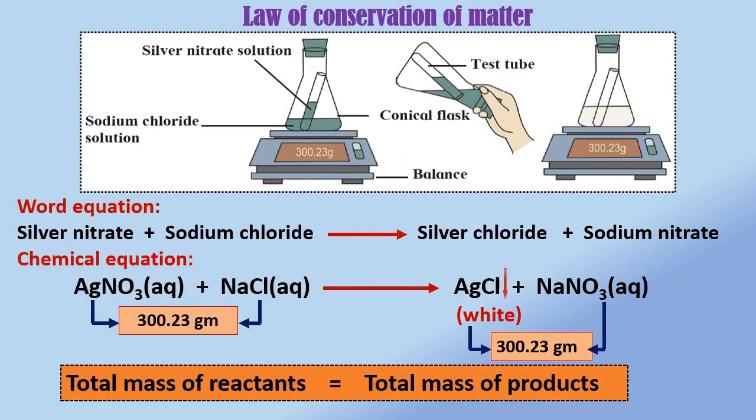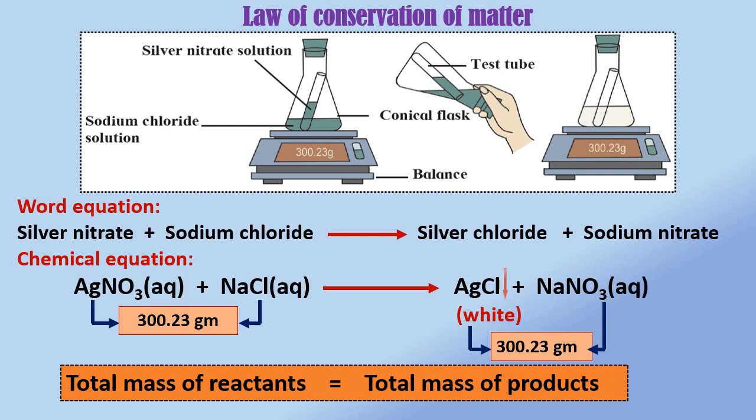Let us see one activity which you have already studied in standard 9. Take sodium chloride solution in a conical flask and silver nitrate solution in a test tube. Insert the test tube carefully into the conical flask. Make the conical flask airtight by fitting a rubber cork. Weigh the conical flask with the help of a balance.